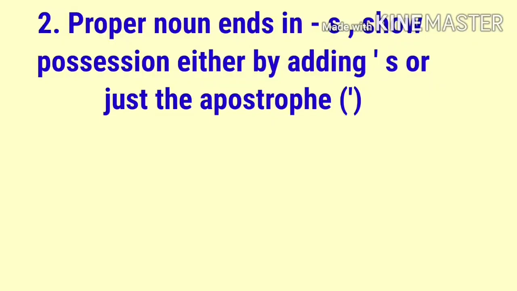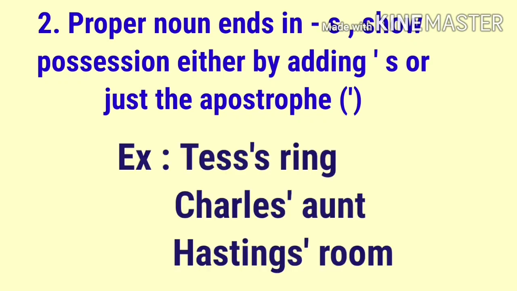Second one: if a proper noun ends in s, we can show possession either by adding apostrophe s or just the apostrophe. Clear, children? See the examples: Tess's ring, so we add apostrophe s to show the possession.